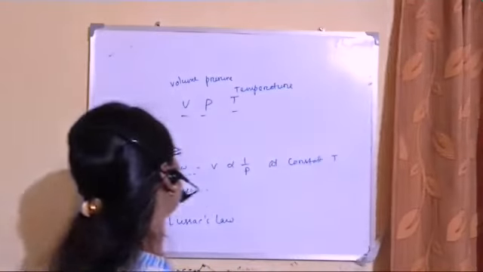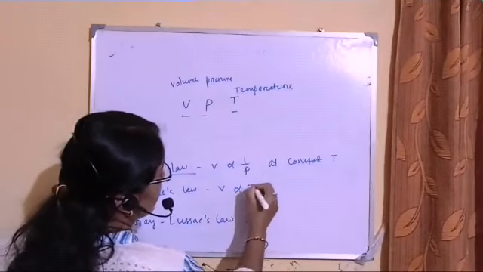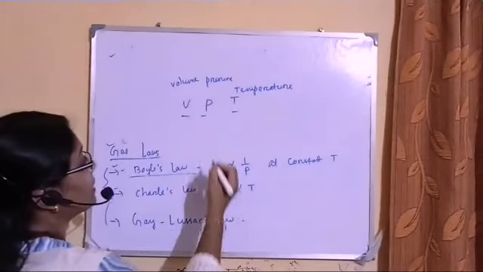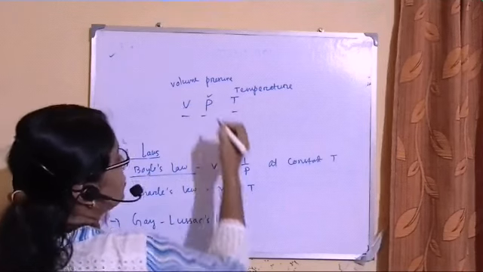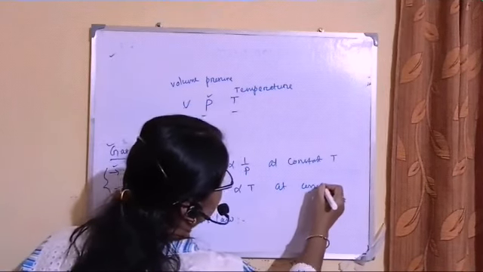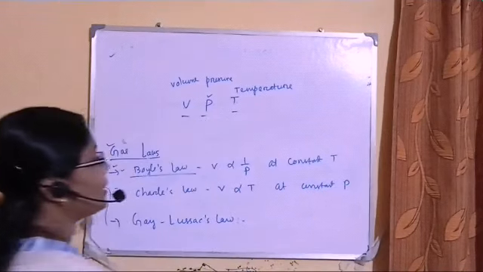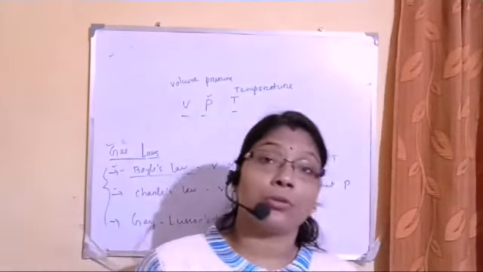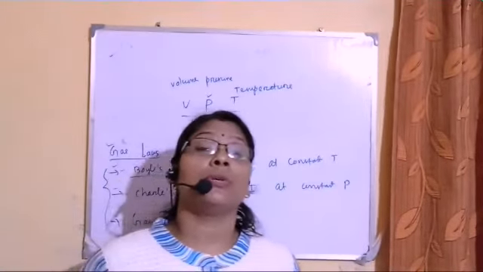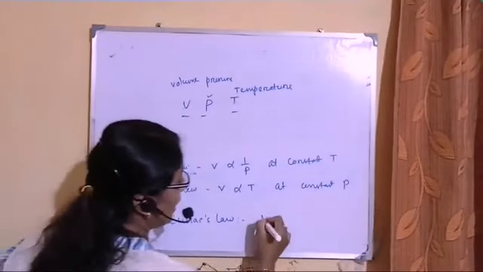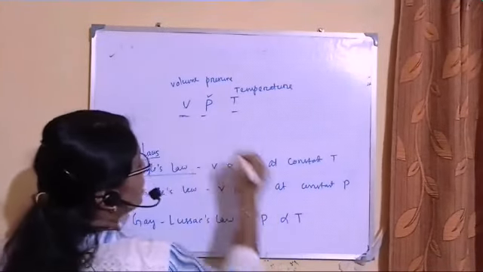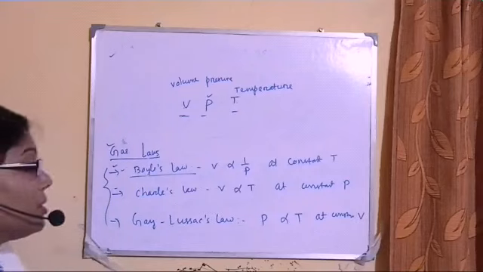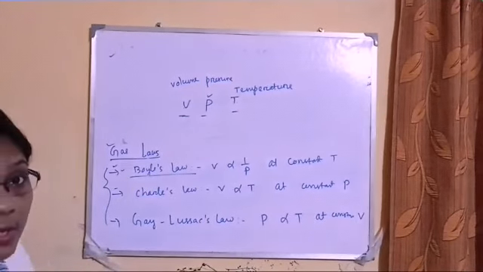Then I will discuss Charles law. Charles law is that V is directly proportional to T. That means the relation between V and T, so what will be constant? At constant pressure. Then I will discuss Gay-Lussac's law. Gay-Lussac's law tells the relation between P and T, at constant V. So these are three very important gas laws.